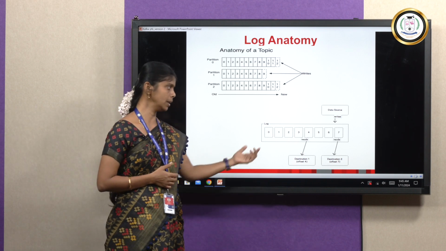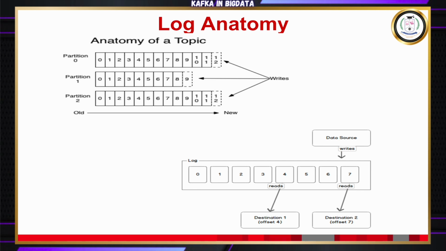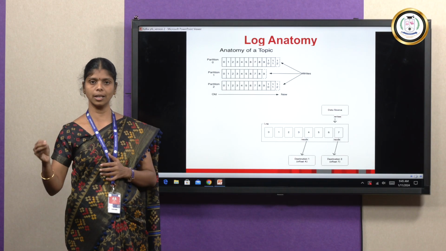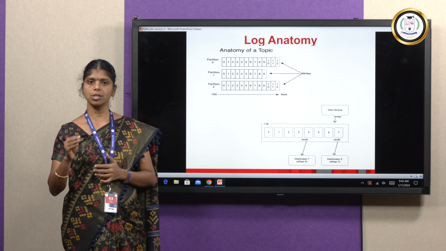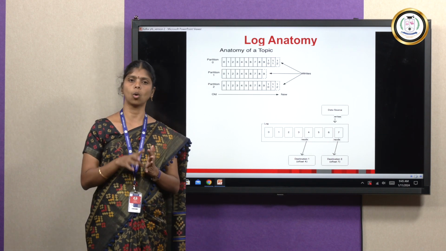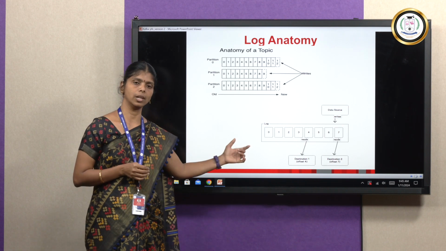For example, here the consumer stopped at offset 4, but consumer 2 cannot know where he stopped in the previous period. So for that, each and every time the offset information will be maintained by the offset, and it will provide all that information whenever a new consumer is willing to join.